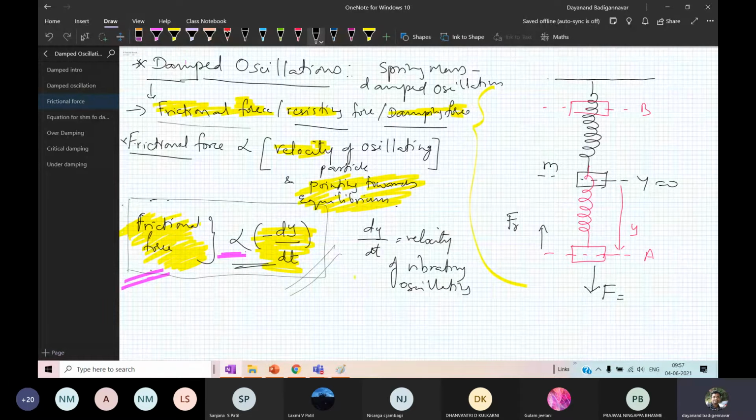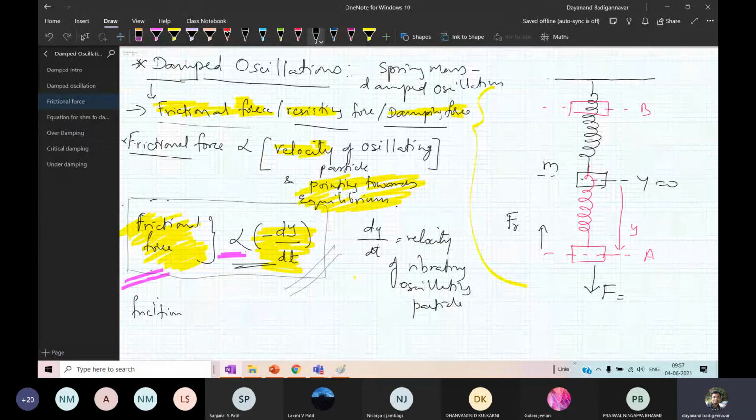If I remove the proportionality sign, you get a new constant: frictional force equals minus r into dy by dt.